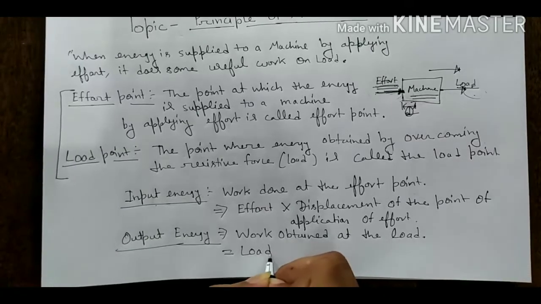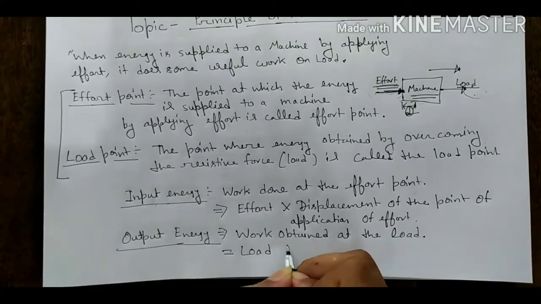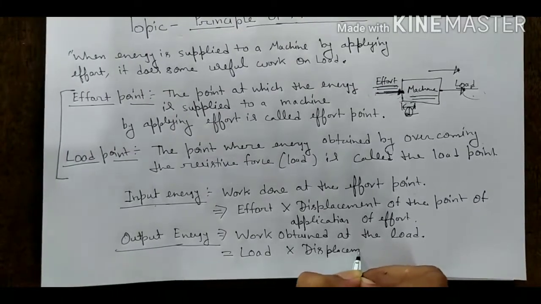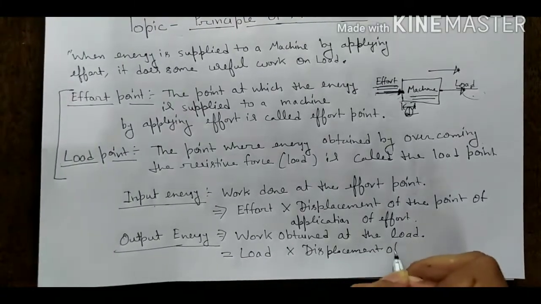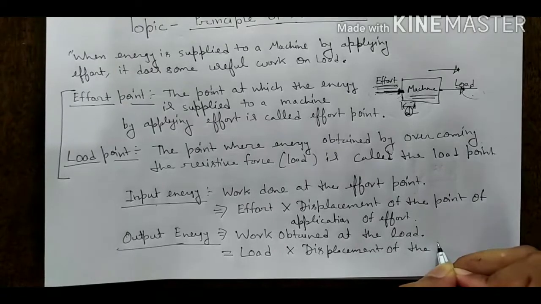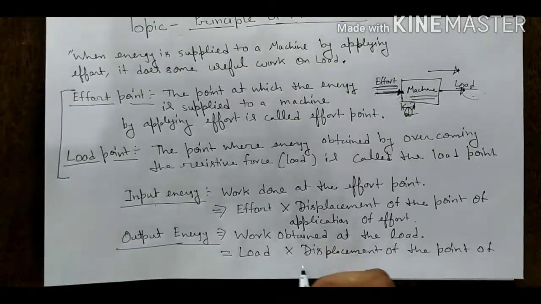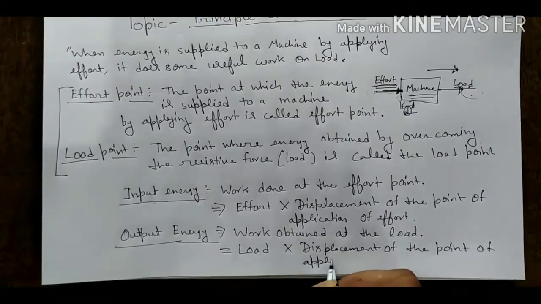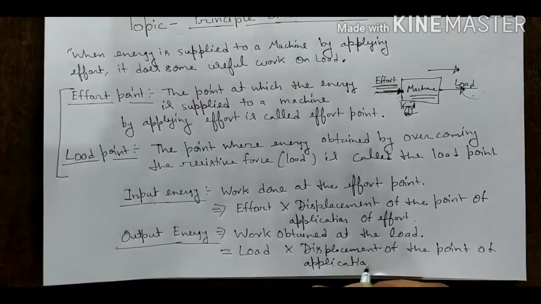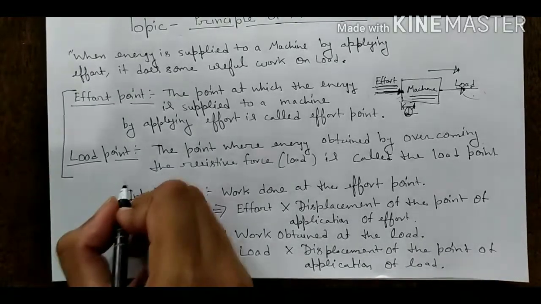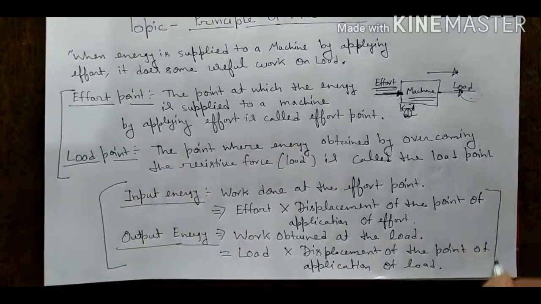So it is the force obtained at the load into displacement. Which displacement? The displacement of the point of application of load. This is the input energy and this is the output energy.